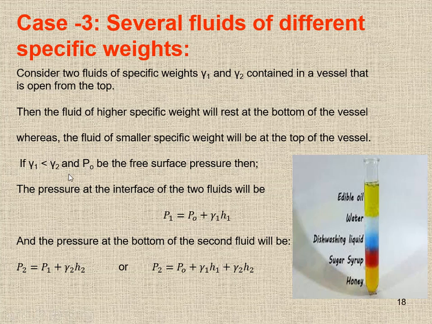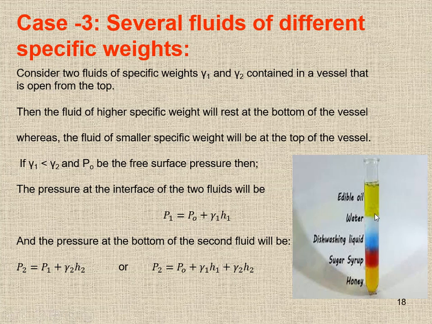So gamma 2 we are considering is greater than gamma 1, and P naught is the free surface pressure, that is the atmospheric pressure. This is the interface of the two fluids: fluid number 1 and fluid number 2, where the bottom fluid is the heavier one, gamma 2, and the top is gamma 1. What is the pressure at the interface?